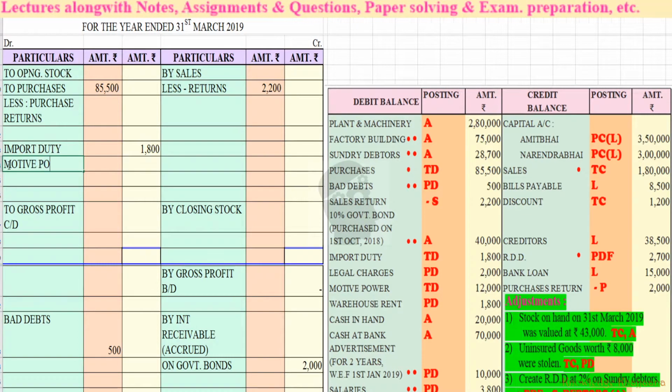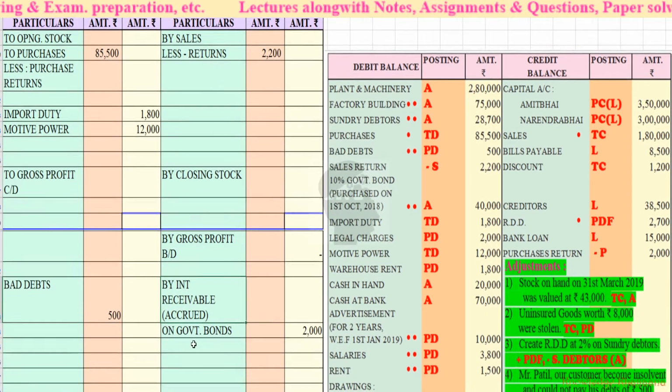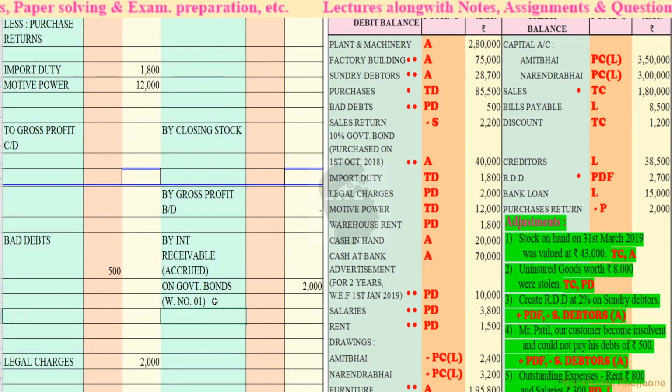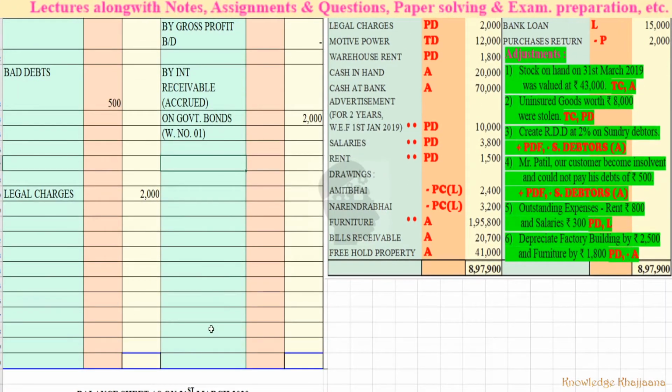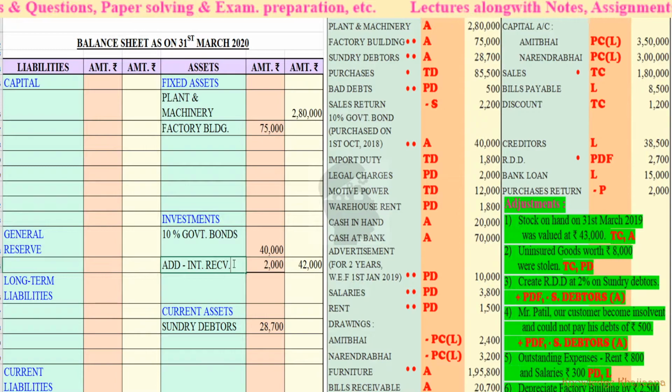Motive power rupees 12,000. See, here we can write in bracket, that is working note number 1. Okay, working note number 1 we can write here. How we calculated this? Again we can write over here also.